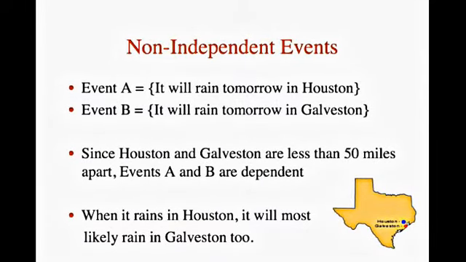Consider the 2 events. 1, it will rain tomorrow in Houston, and 2, it will rain tomorrow in Galveston, a city near Houston. These events are not independent because it is more likely that it will rain in Galveston on days it rains in Houston than on days it does not.